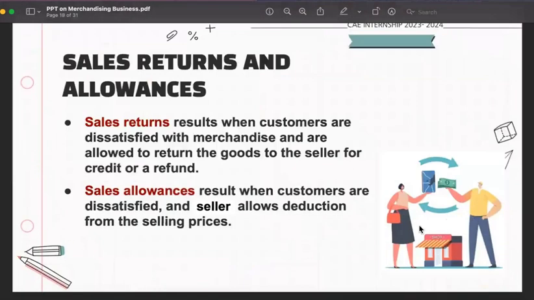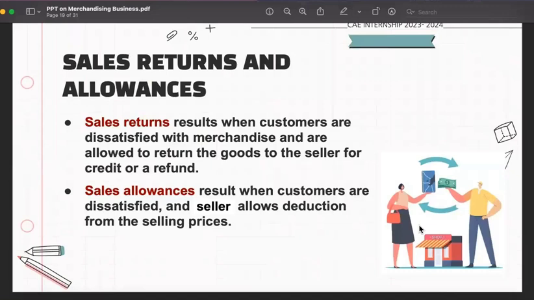Now let's proceed to the returns and allowances. So hindi maiiwasan as a seller, there are times na hindi natin namalayan that we delivered a defective inventory to our buyers. So sales returns result when customers are dissatisfied with merchandise and are allowed to return the goods to the seller for credit or a refund. So yung returns, it is returning our goods to the supplier and requesting a refund. Sales allowances result when customers are dissatisfied and the seller allows a deduction from the selling price.